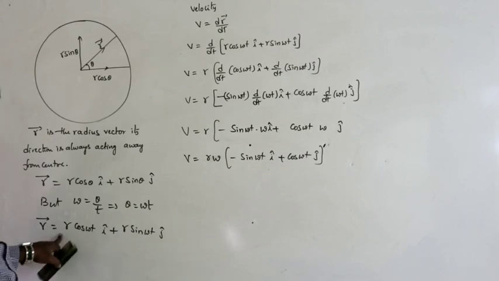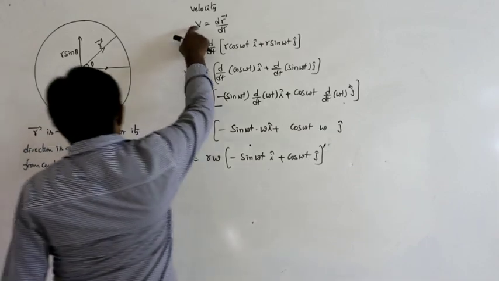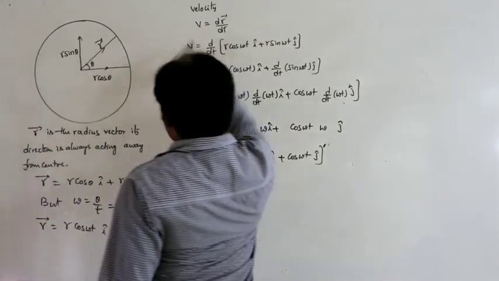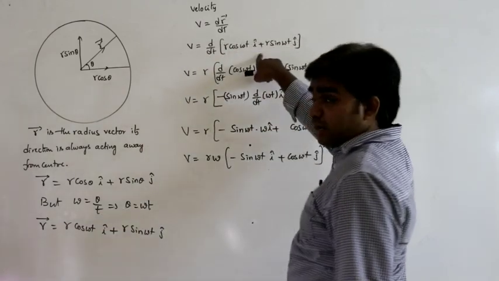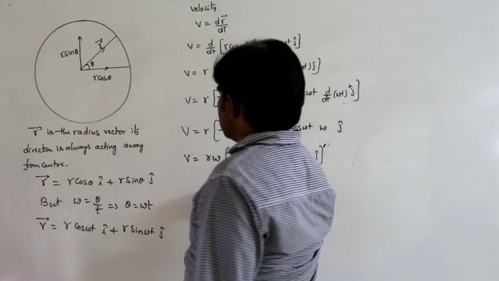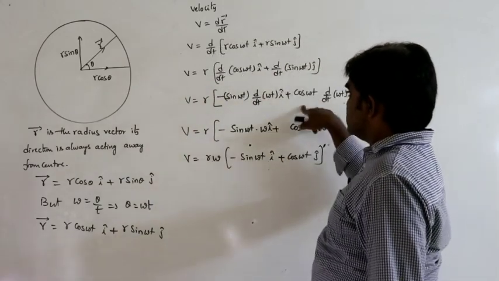This is the radius vector and this is the velocity vector. Velocity is nothing but the rate of change of position or displacement. Here r bar is the position vector, also called the radius vector. On differentiating, the differentiation of cos is minus sin, and the differentiation of sin is cos.